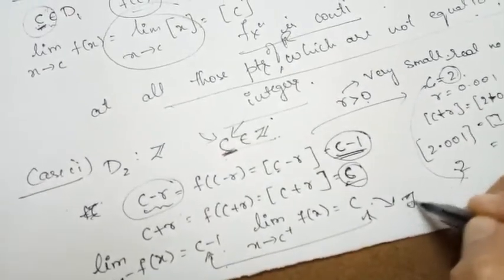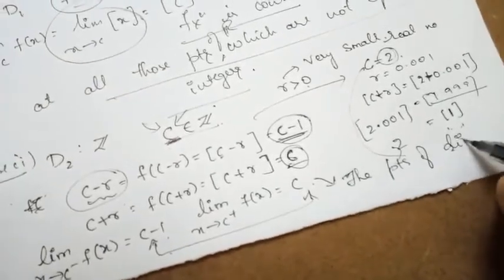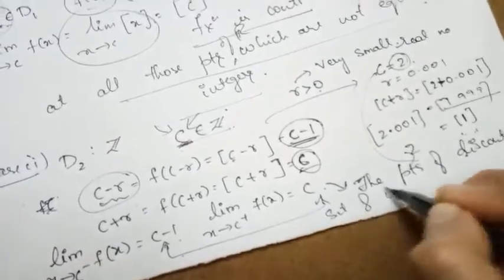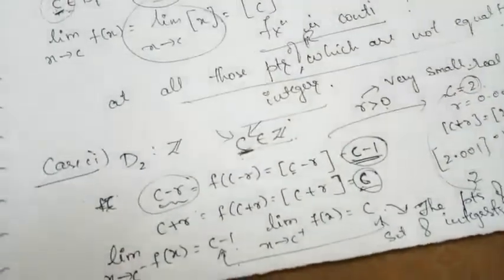The points of discontinuity are the set of integers. At the points of integers the functions are discontinuous.